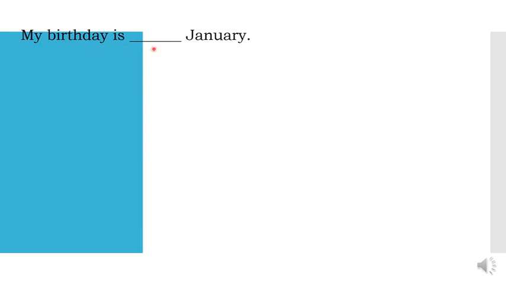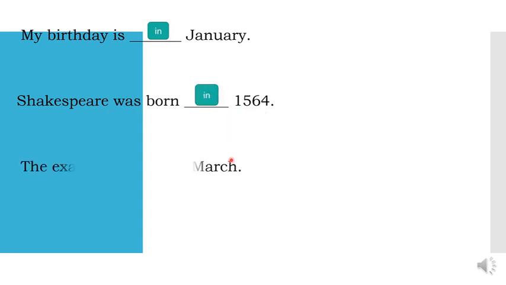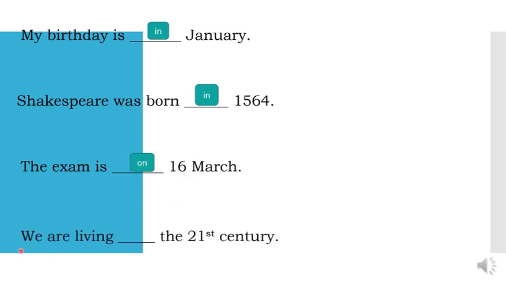My birthday is dash January. This is the month. So which preposition are you going to use? In. Shakespeare was born dash 1564. This is a year. In. The exam is dash 16 March. The date 16, on. We are living dash the 21st century. Century, longer period of time, in. Very good.